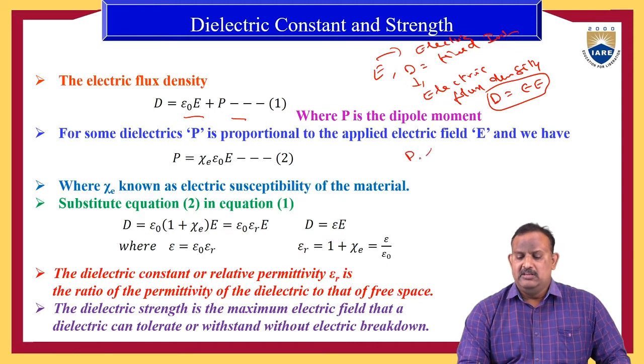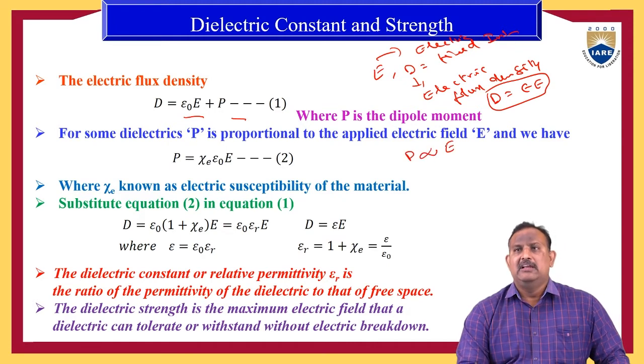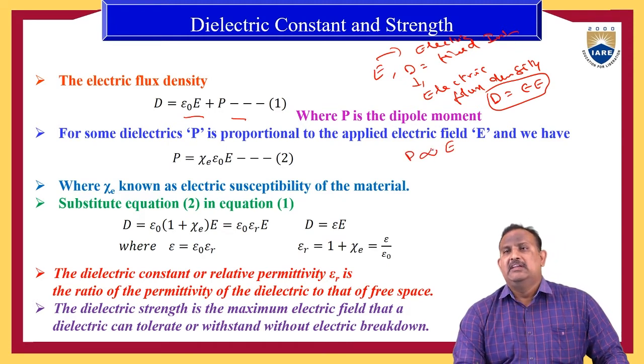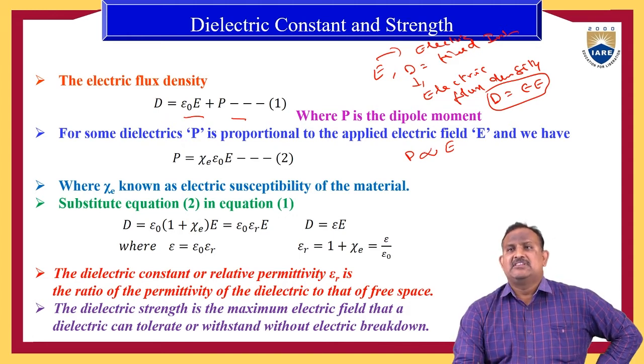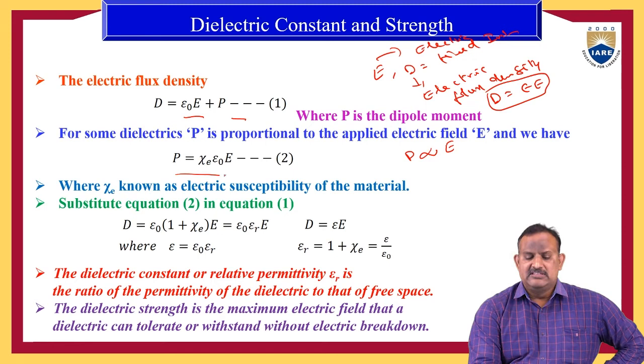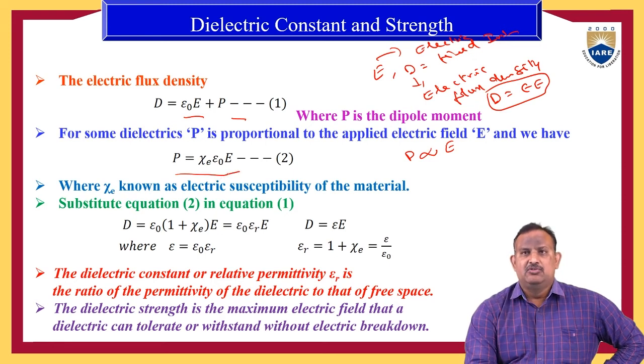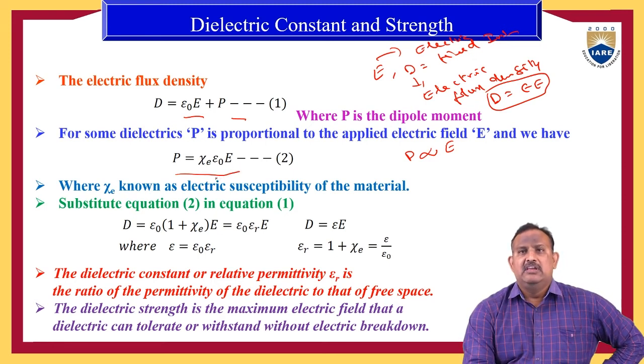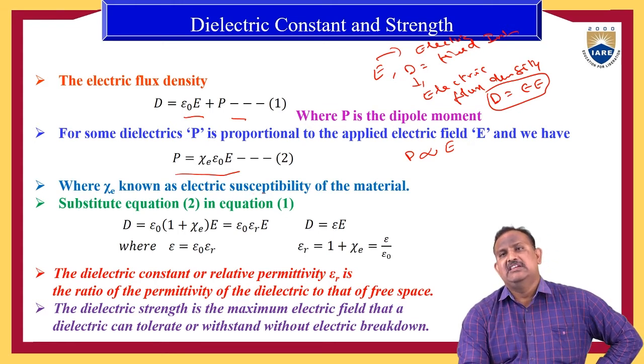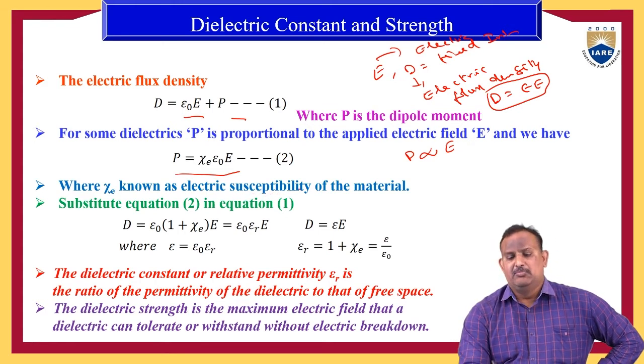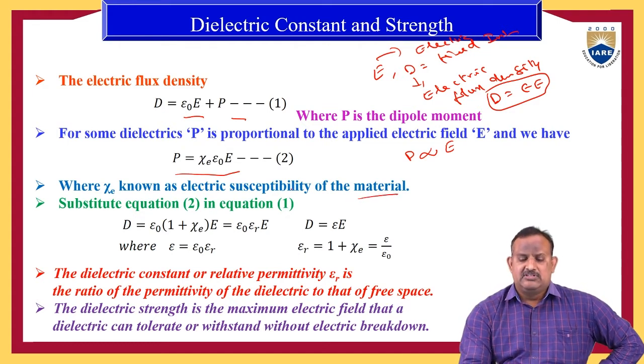We can express the dipole moment as P is equal to zeta into epsilon naught into E, where zeta is known as the electric susceptibility of a given material.